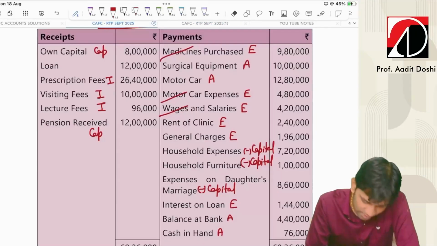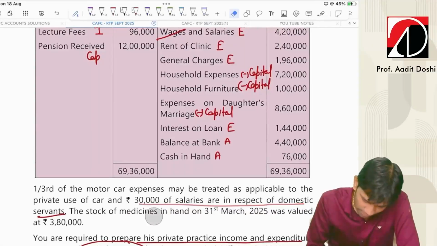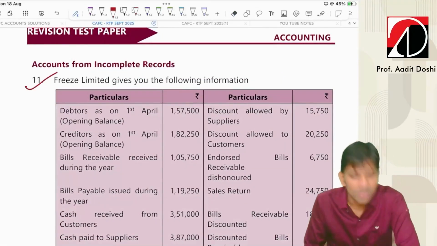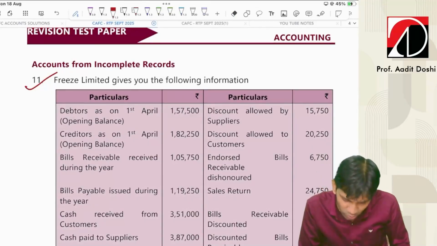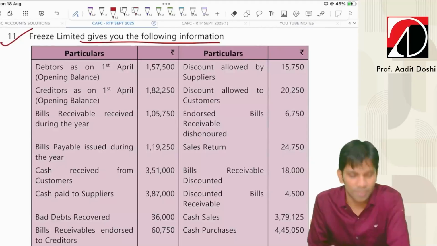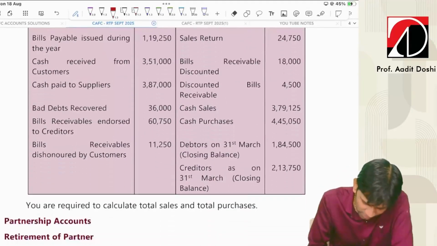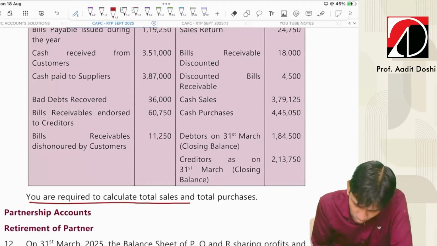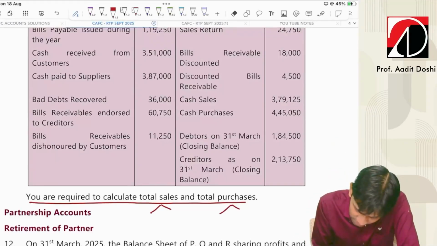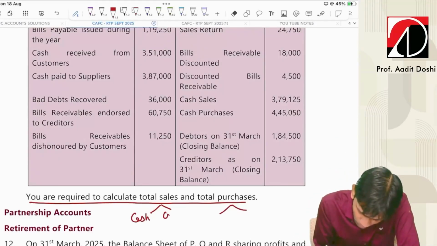Let's go to the next sum of this RTP, that is, I think it is accounting from incomplete records. Very nice question, a small question given this time. Now, Freeze Limited gives you the following information. There's some information given. What they've asked: you are required to calculate total sales and total purchases. Very nice. Total sales and total purchases means cash and credit both come.